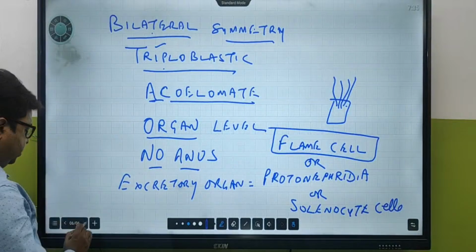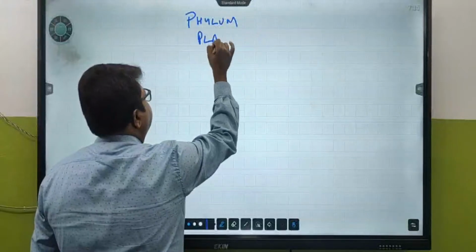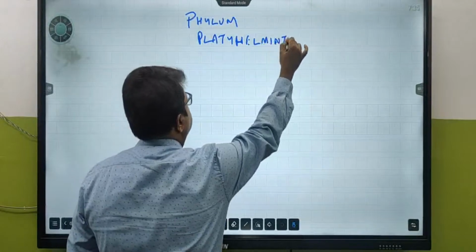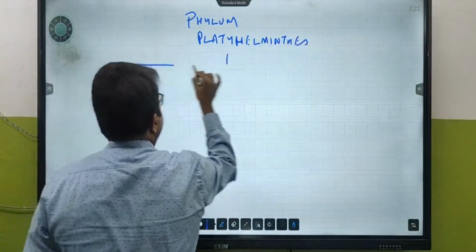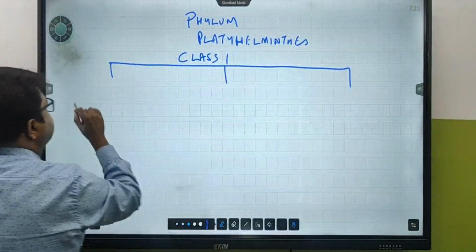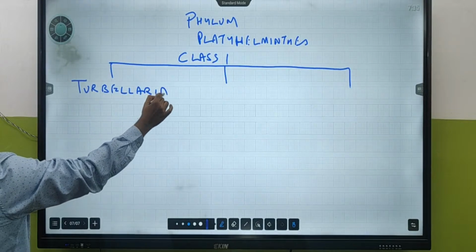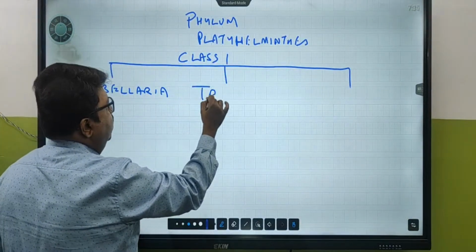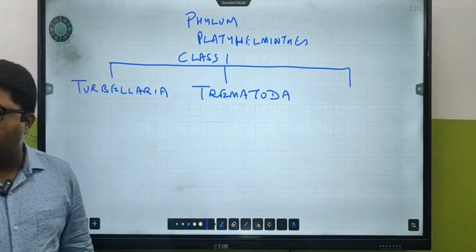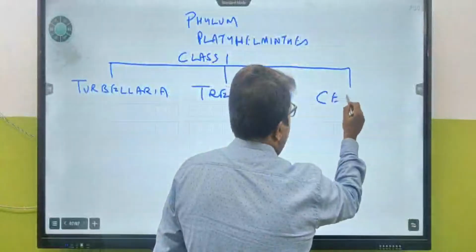Let me tell you about the different classes. Phylum Platyhelminthes, we can classify into 3 different classes. The first class is class Turbellaria. The second one is called Trematoda. And the third one is called Cestoda.